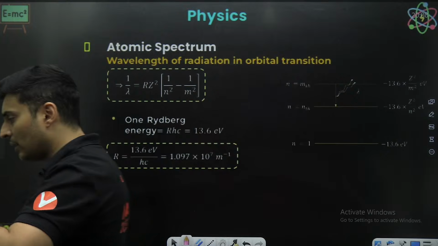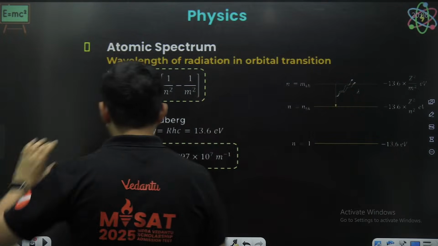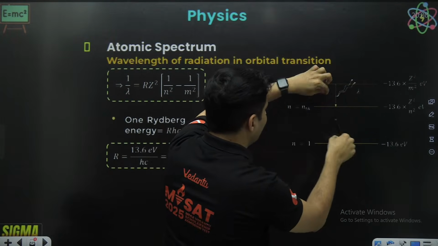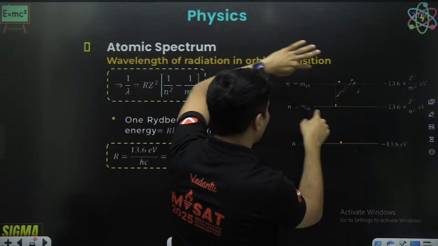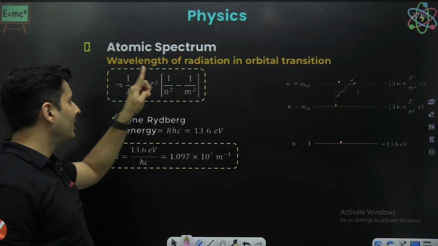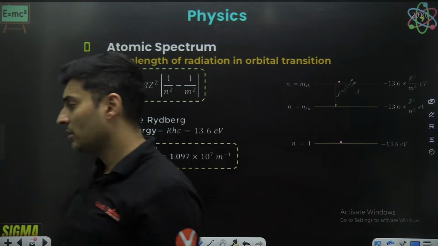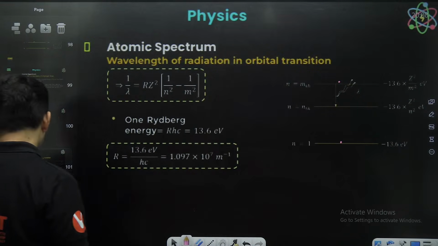Is this clear now, everyone? Understood how this works? So the difference in the energy levels decides the energy of the photon. If I know the orbit numbers, I can easily figure out the wavelength of the emission or the absorption spectrum. Very good.